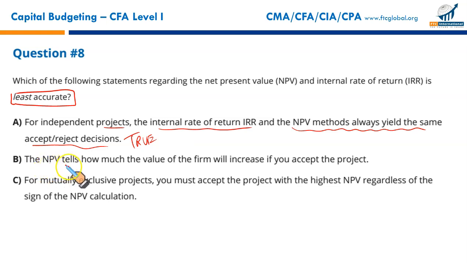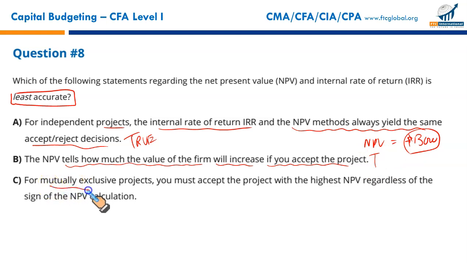B. The NPV tells how much the value of the firm will increase if you accept the project. If NPV is positive, say $13,000, and you take on this project, this is the increase in the value of the firm. It's a true statement.